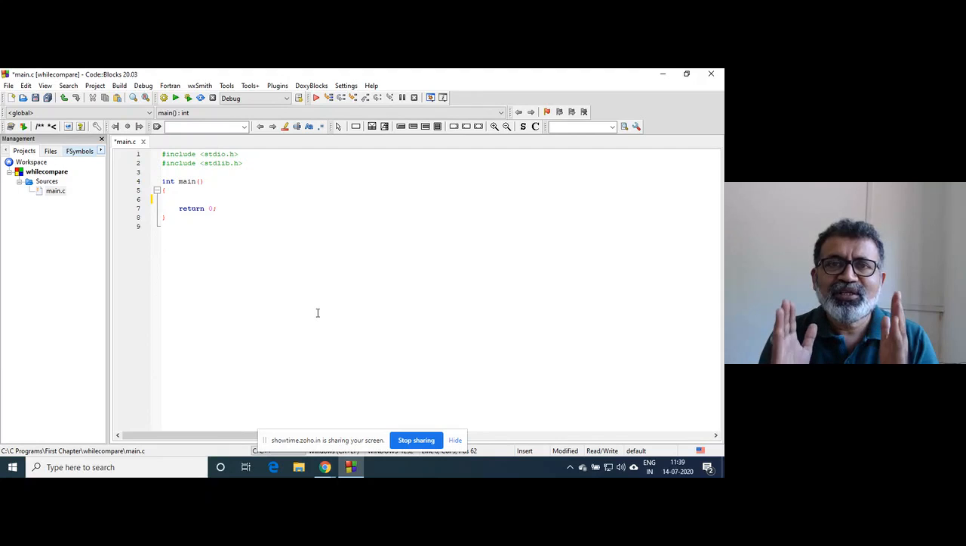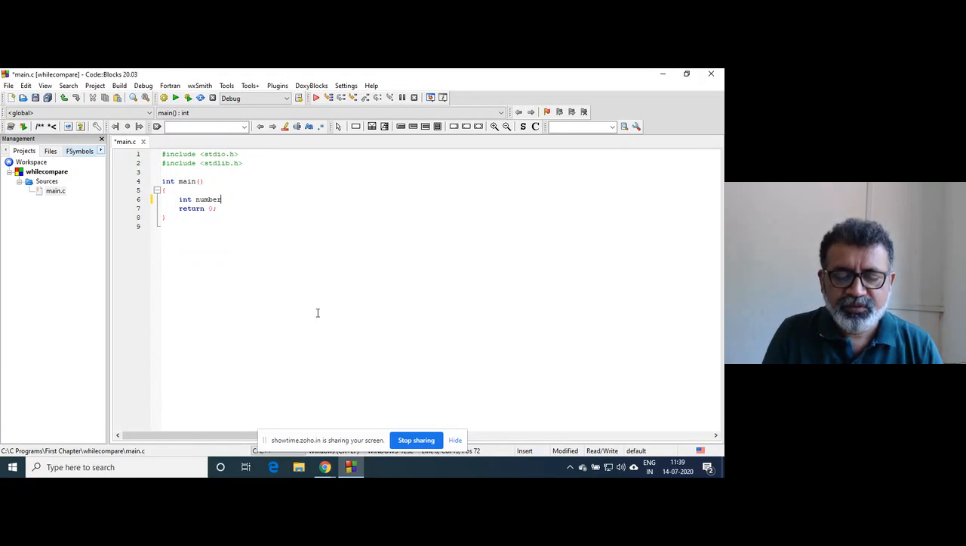So suppose there is a number called num. I will declare that variable as num, right? I'm going to take input from the user. So I'll write printf enter number.